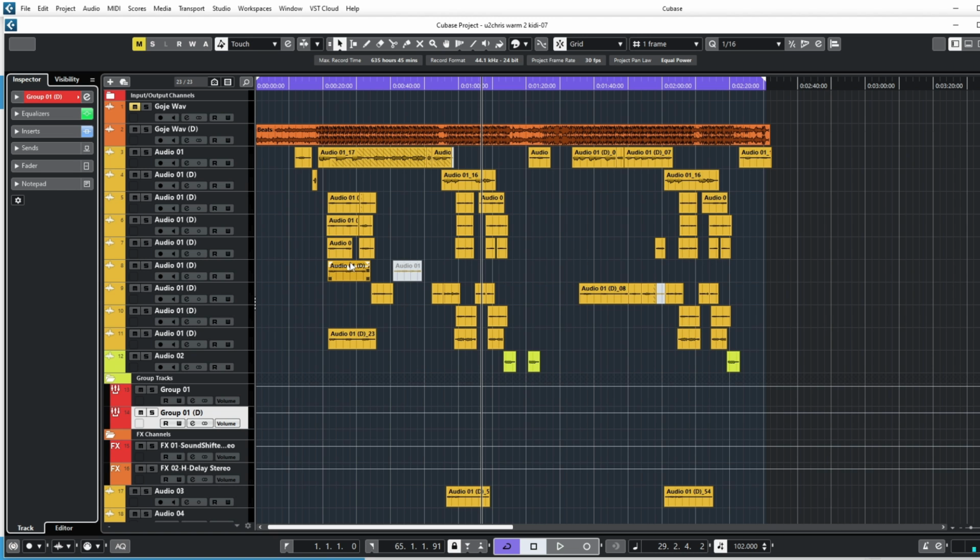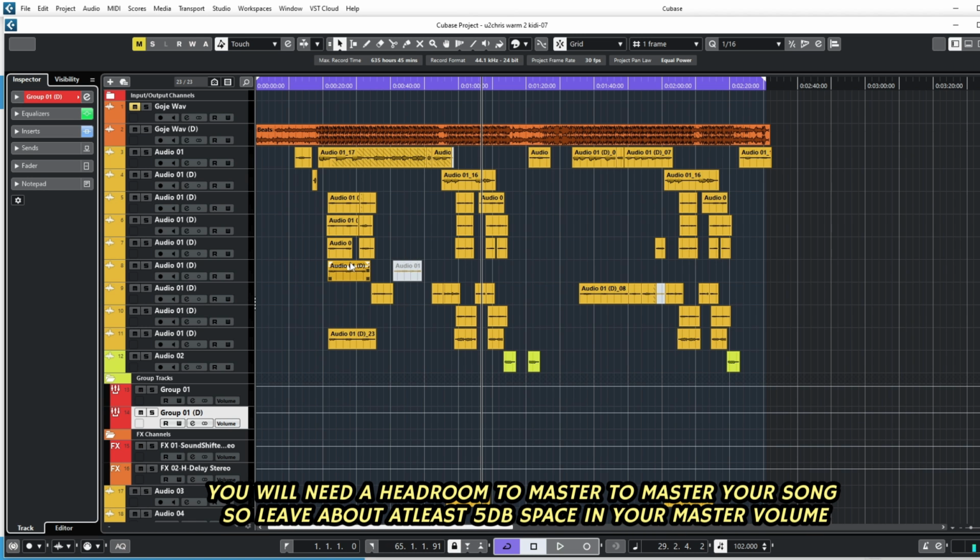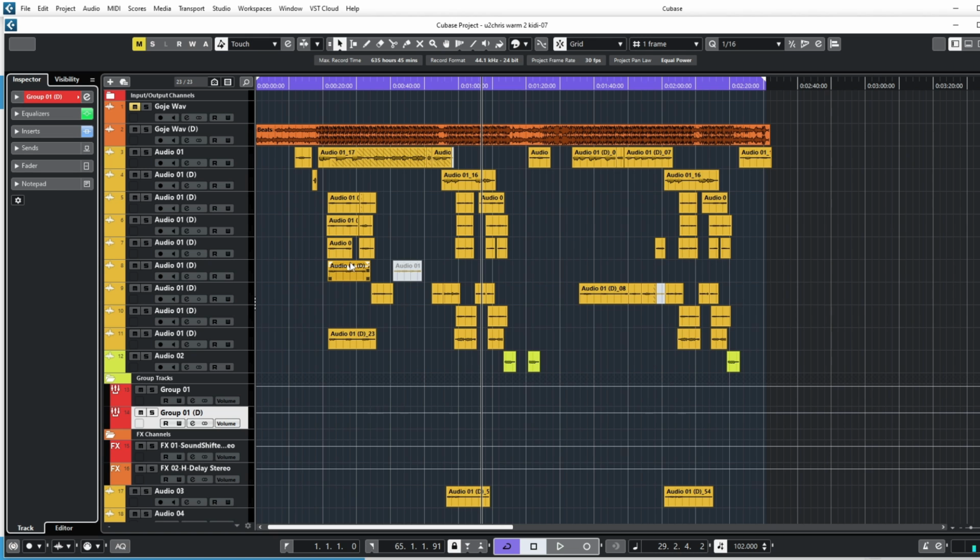It's the same thing. But what you need to notice, anytime you are exporting your project, make sure it is hitting -6 dB or -5 dB. It shouldn't go above -2, -3 dB because you will need the headroom to master your song. So if your song is hitting around -2, -1 dB, it's not advisable to master the song. Make sure you bring the volume down a little bit to at least -6 dB or -5 dB.